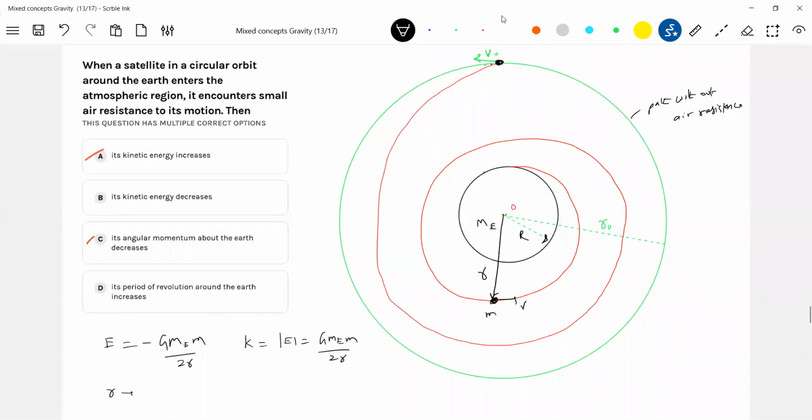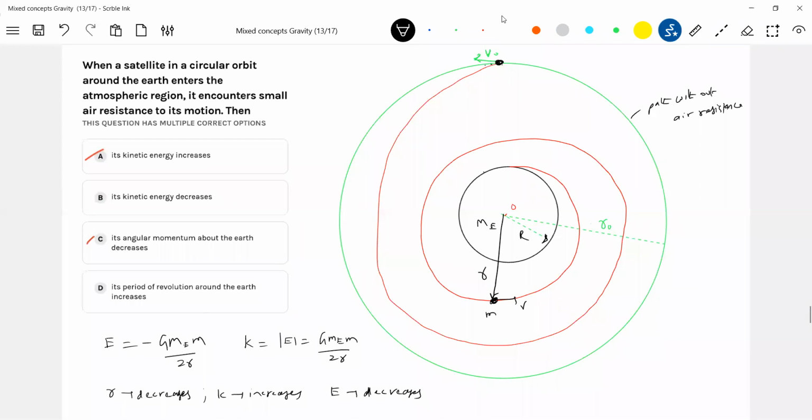As r decreases, K increases. And what about the potential energy? Look at this equation. Since the negative sign is there, if r decreases, E will decrease. If r decreases, K increases, and E decreases.